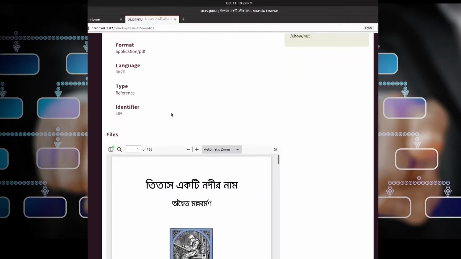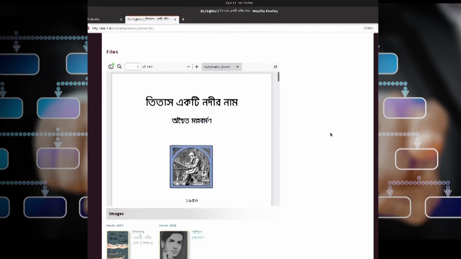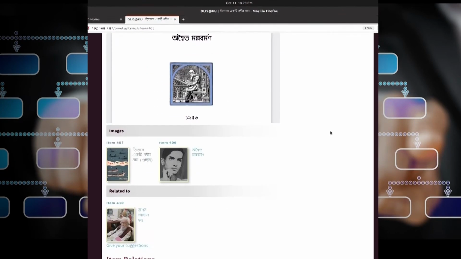Now this particular object has got the full text. It is a classical novel in Bengali written by Adwaita Mallavarman. It's now copyright free, so the full book we can integrate inside the retrieval system. Now this particular object, bibliographic object or entity, has got many related resources.